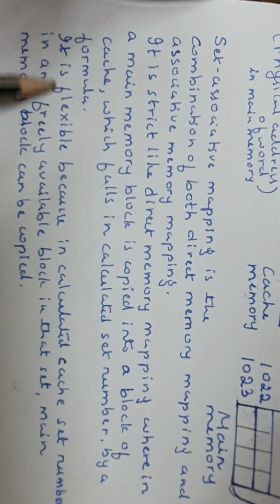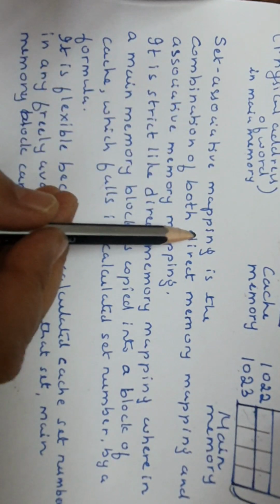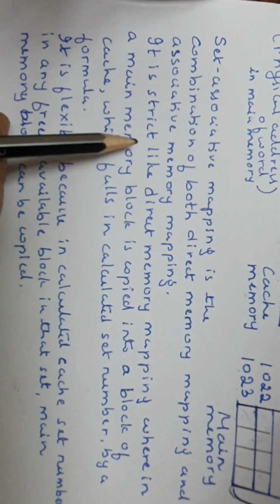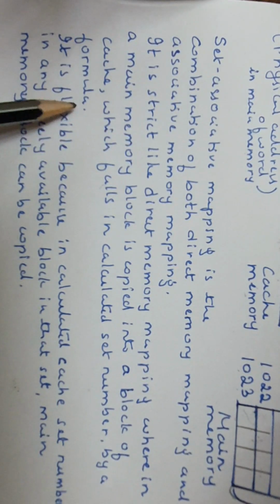Then it is flexible because in the calculated cache set, the main memory block can be copied into any freely available block in that set. So in set-associative mapping, both are present: the strict calculation of the set number using a formula like direct mapping, and the choice of blocks in that set like associative mapping. Hence set-associative mapping is the combination of both.